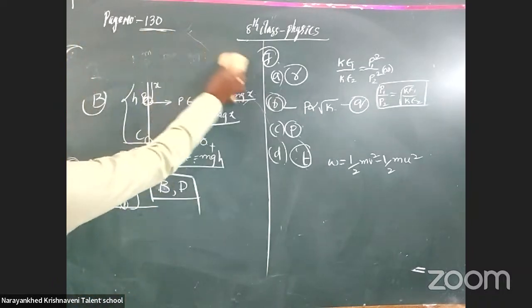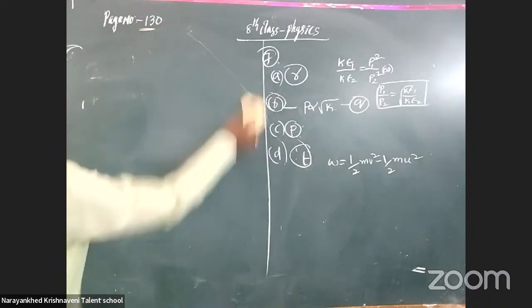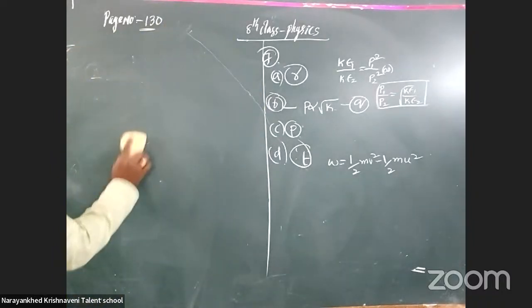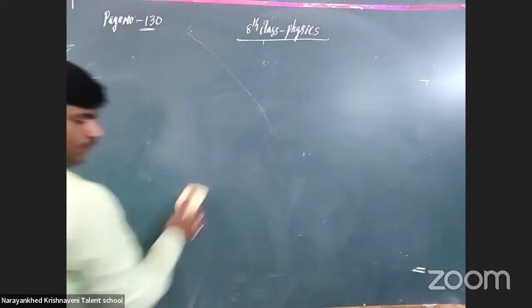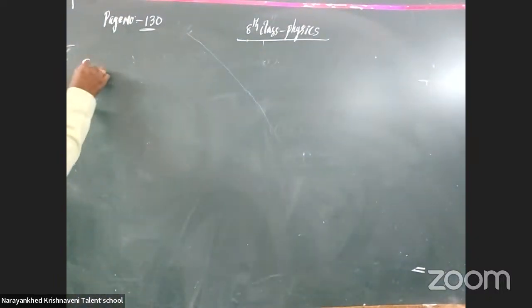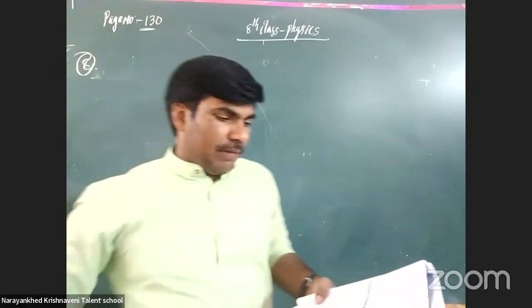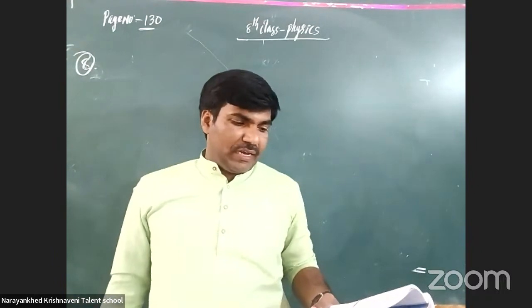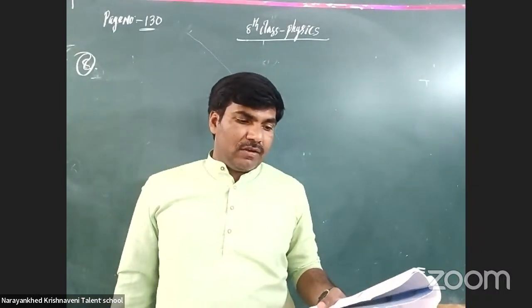Next, eighth question. A body of mass 4 kg is moving with a momentum of 12 kg meter per second.